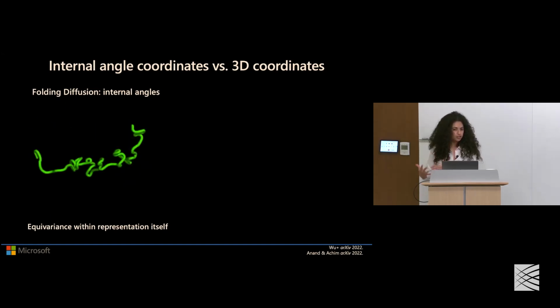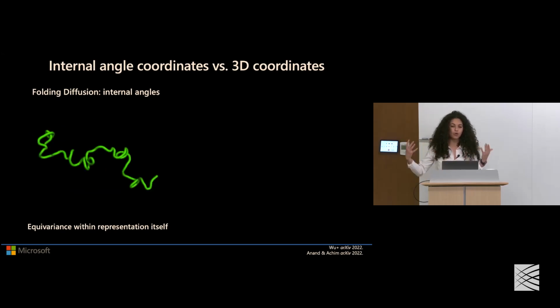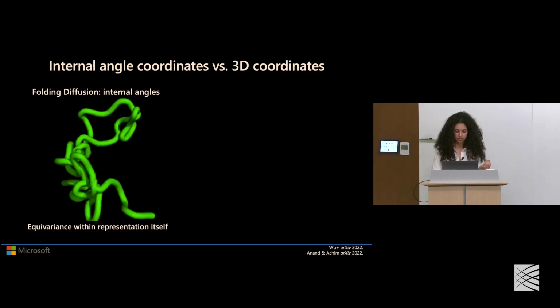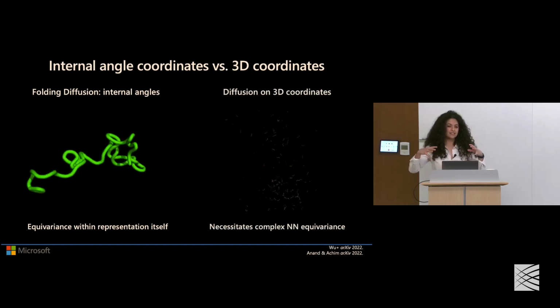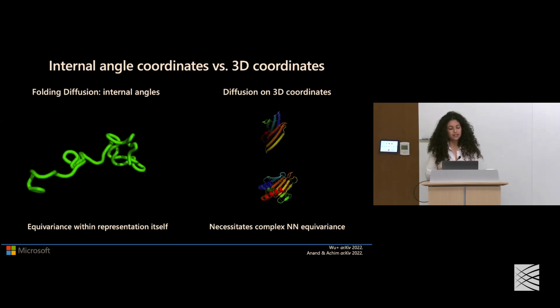And this is in contrast and complementary to other approaches that treat the structure not as a set of angle coordinates, but rather as points in 3D space that are specified by 3D coordinates, where then you have to encode the equivariance requirements into the neural network architecture itself.